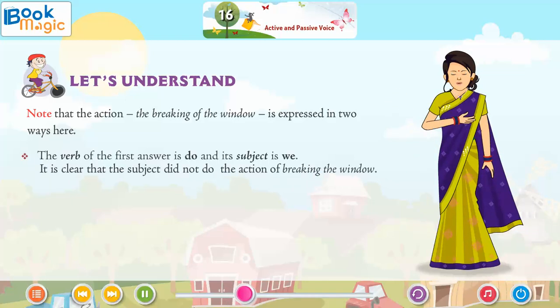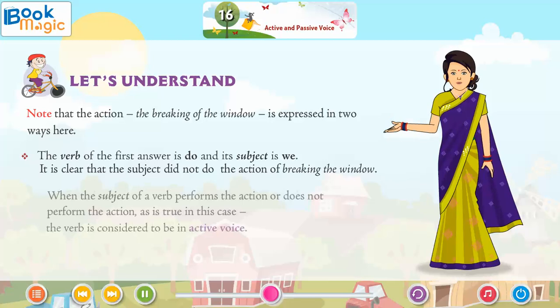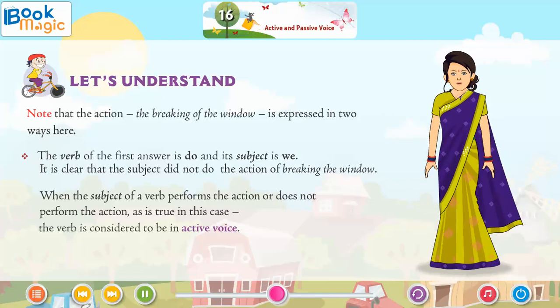The verb of the first answer is do and its subject is we. It is clear that the subject did not do the action of breaking the window. When the subject of a verb performs the action, or does not perform the action, as is true in this case, the verb is considered to be in active voice.